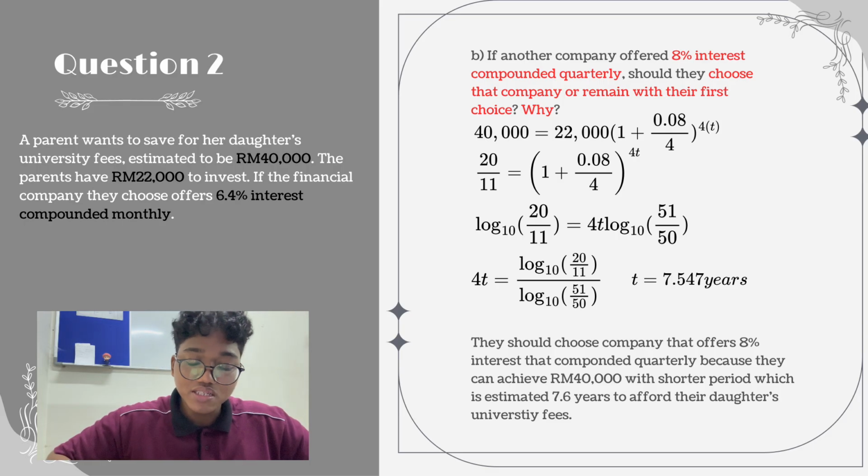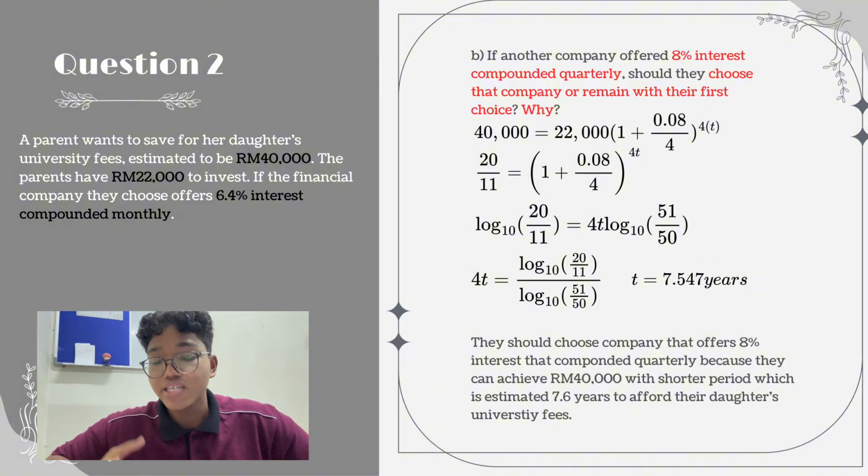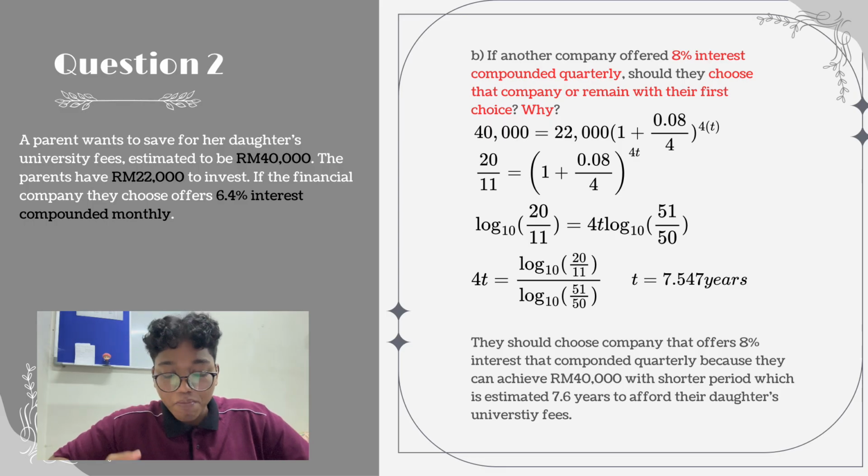So the answer is they should choose the company that offers 8% interest compounded quarterly, because they can achieve 40,000 ringgit in a shorter period, which is an estimated 7.6 years, to afford their daughter's university fees.